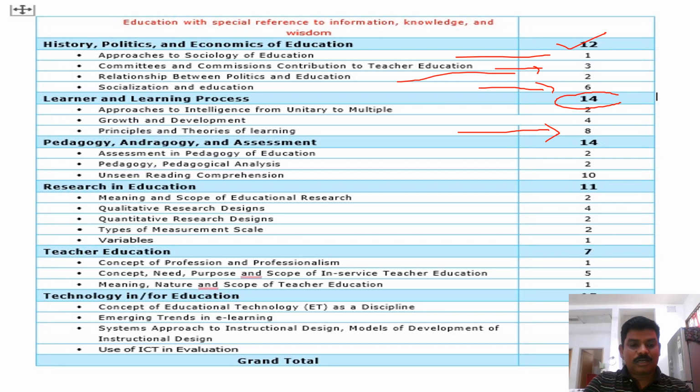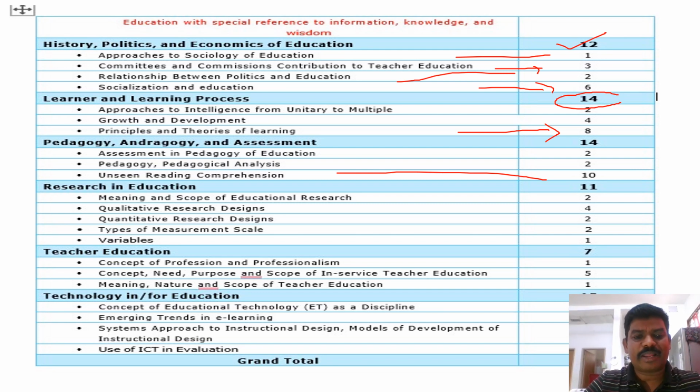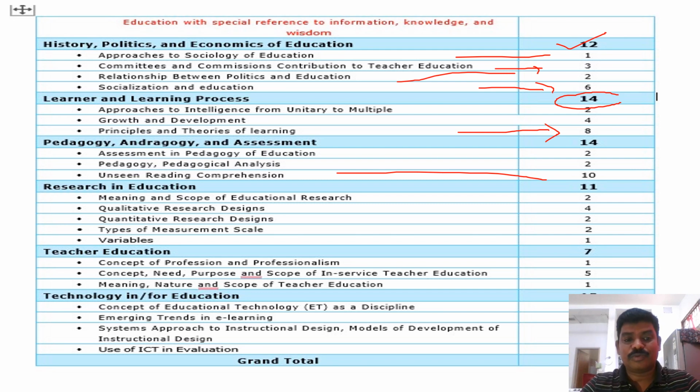Here, 10 marks. I was surprised, they covered 10 marks from the unseen reading comprehension, and pedagogical analysis, assessment in pedagogy of education. We all know about assessment, formative assessment and summative assessment. So how are we utilizing these assessments in school education?